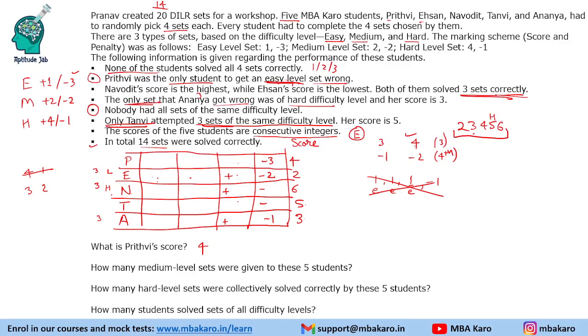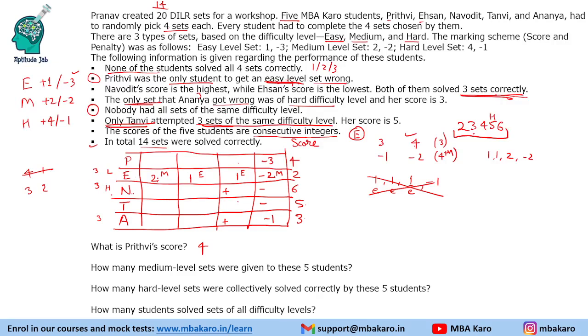Now, how can 4 come? 4 can happen with 1, 1, 2. 1, 1, 2 and minus 2 to make the score as 2. So we will have 2, 1, 1, or in any order you can write. The order is not important. We just need to find out which sets they attempted. Now 2 is a moderate level set. These two are easy level sets, and this is again a moderate level set. Okay, so we are done with Ehsan.